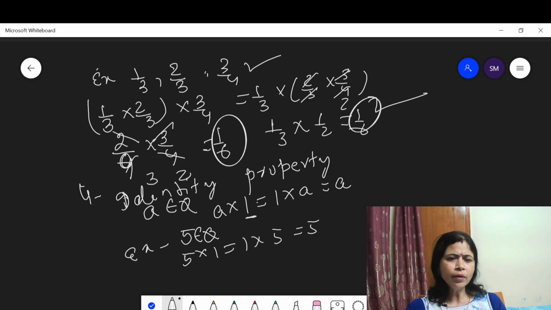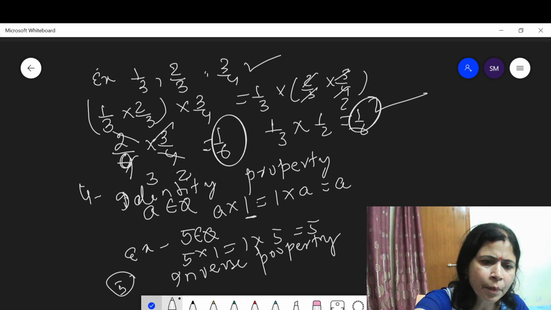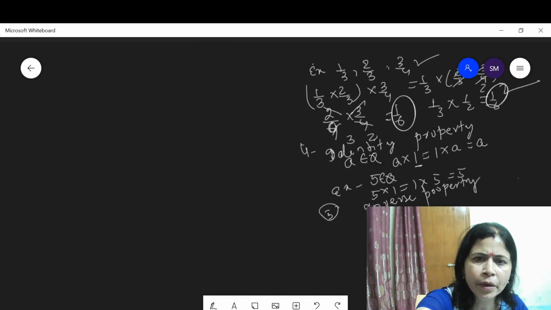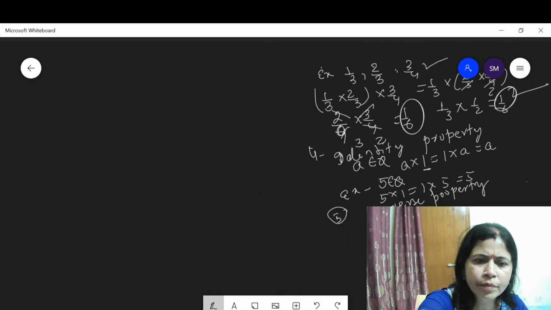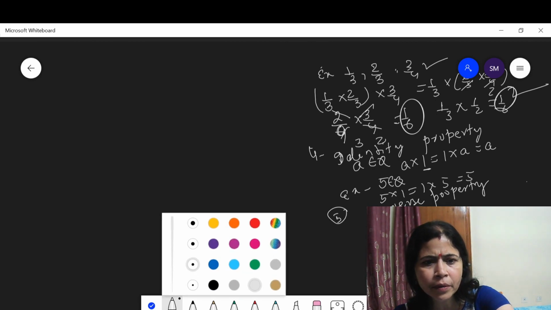Okay. Now we discuss the fifth property, existence of inverse. Inverse property. We discussed addition inverse property. Now we discuss multiplication inverse property in detail.